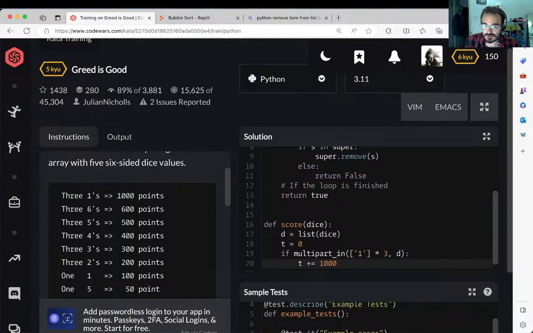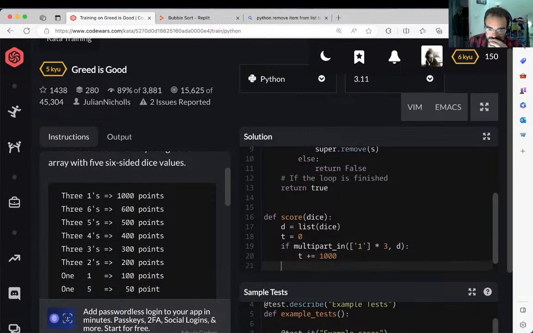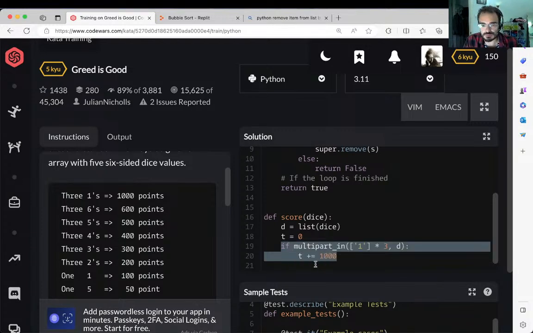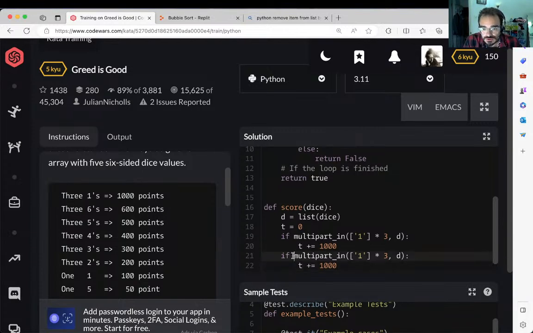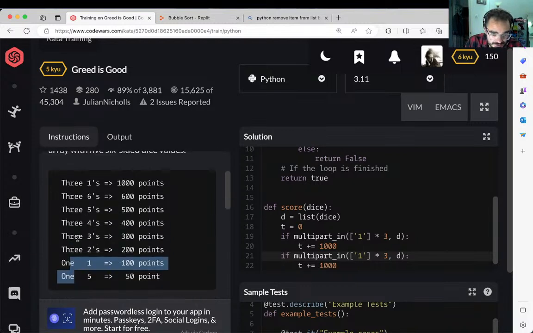So it's 5. I could not have more than one three. So I don't need to, having on this one, it's at most what there is left. I have at most one set of 3 ones. I can have 5 ones, but I can't have 6 ones because only 5 dice. Don't need to do an elif because all of those things just run in sequence, because particularly the scoring of the ones might be compatible. So this is technically an elif, because if it's 3 sixes, oh, I see what they've done.